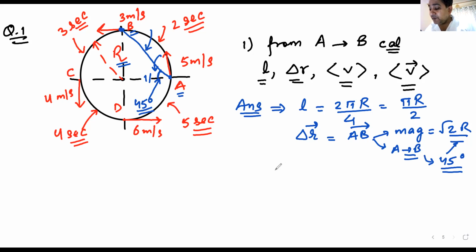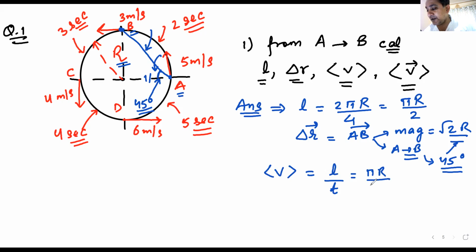Now tell me what will be the average speed. I have 9 raised hands. I hope everyone has understood this. Average speed is total distance divided by total time. How much is the total distance?